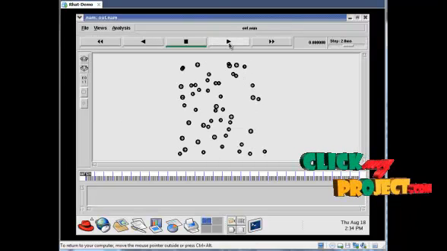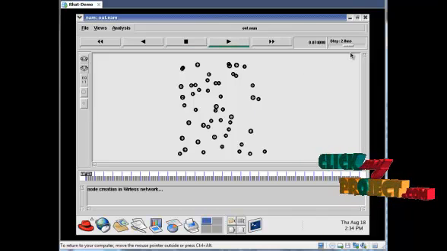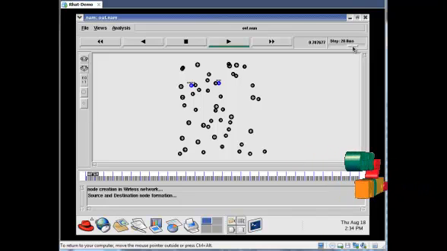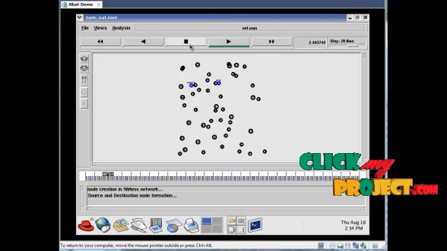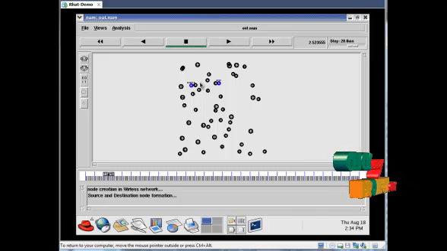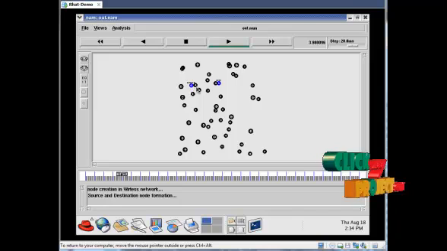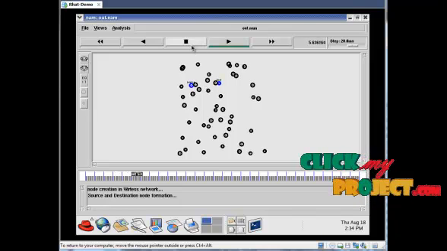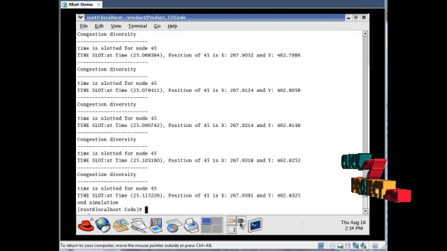In that window we have to click on the play forward button, and it will work. We have to increase the speed. If the nodes are at a very small distance, the source translates directly to the destination, that is the source transmits the information without any relay node. Now we run this file again.